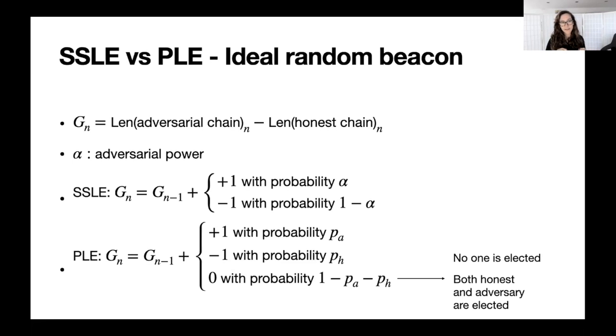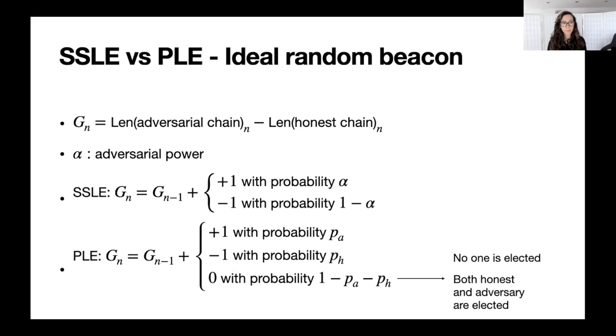So in the SSLE case, there is only one person that is elected leader at each round. So it's either an adversary, in which case the gap increases by 1, or it's an honest player, in which case the gap decreases by 1. That should be easy to see.